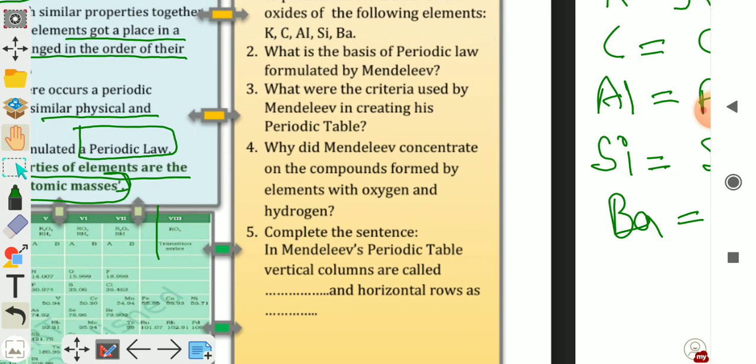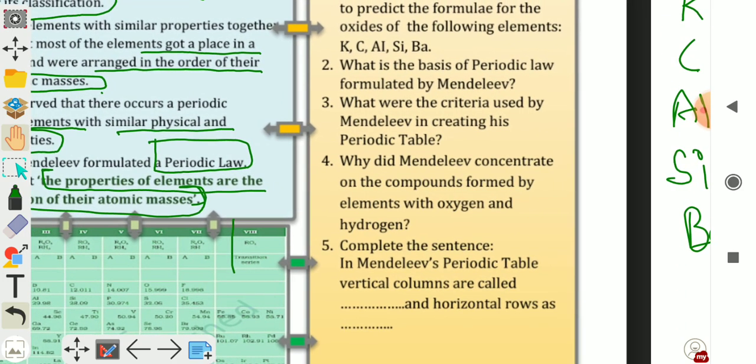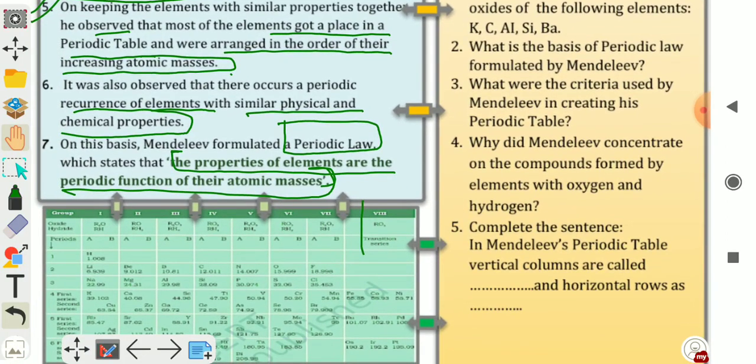Question number 2. Which is the basis of the periodic law formulated by Mendeleev? So what is the periodic law? The properties of elements are the periodic function of their atomic masses. This is the periodic law of Mendeleev.